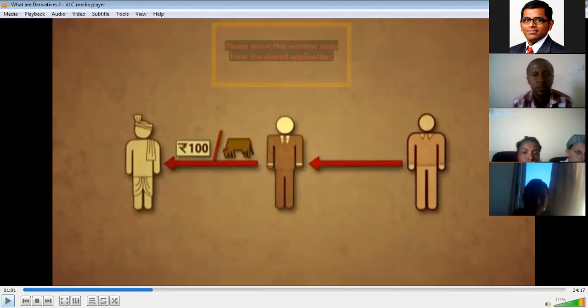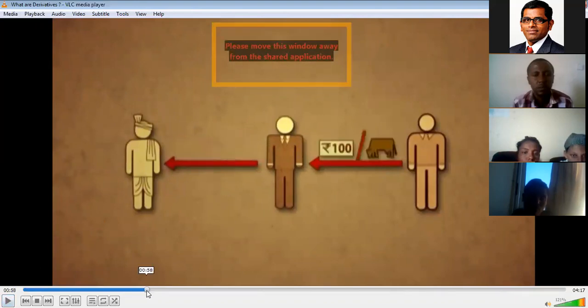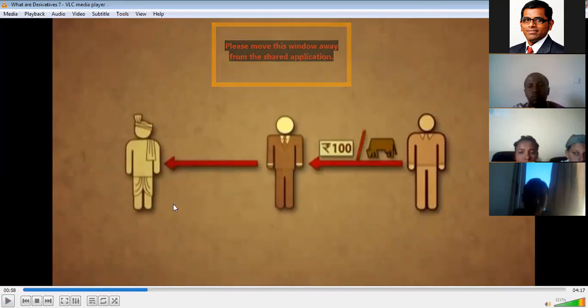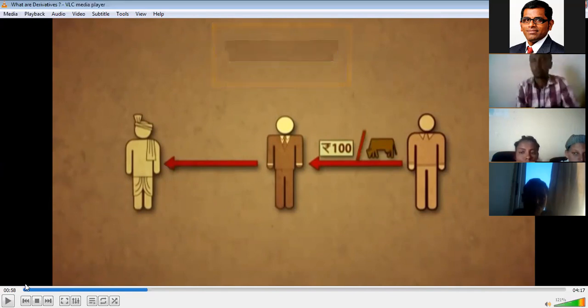Now, what is happening here? The investor agrees: after 1 year down the line, I am willing to buy each cow at 100. So the investor is interested to buy each cow at 100 after 1 year, and he will send his broker to the farmer with this proposal.